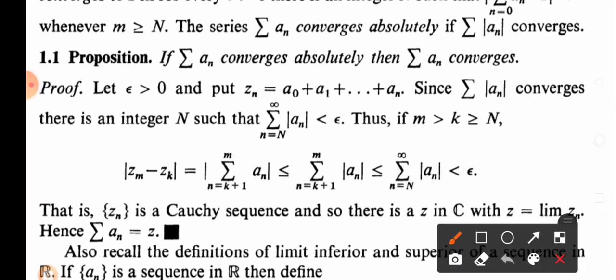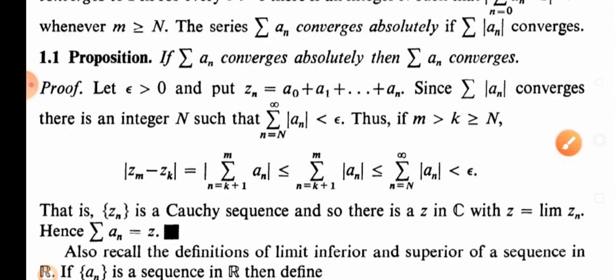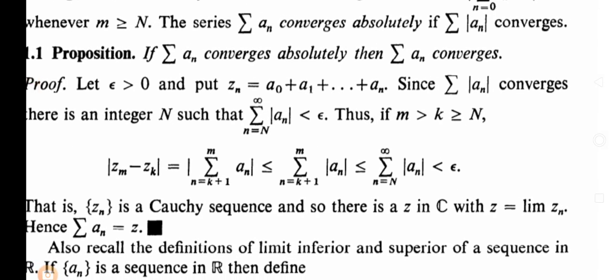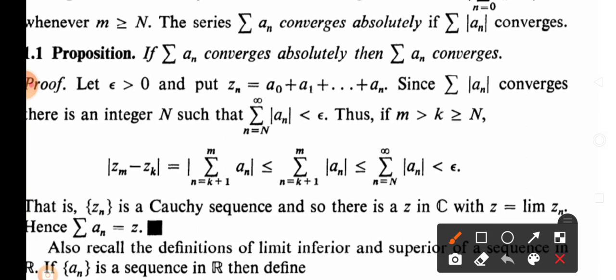Therefore it becomes the summation of mod of an, n runs from k plus 1 to m, and it is less than or equal to, by the property of that summation, the sum of mod of an from capital N to infinity, since k is greater than or equal to N. So k plus 1 is also strictly greater than capital N. So this sum is less than epsilon. Therefore, by the definition, that sequence of points z0, z1, z2, z3 and so on is a Cauchy sequence.